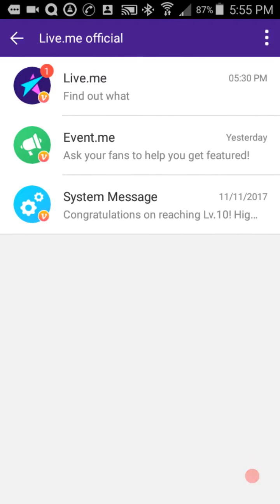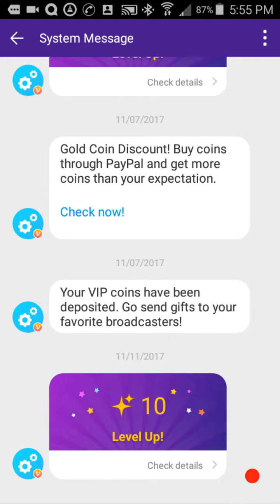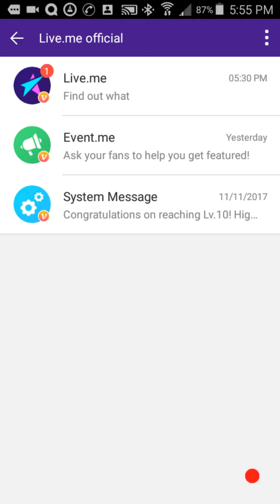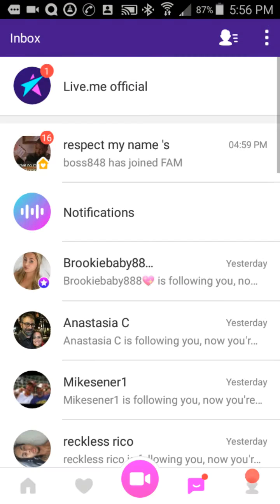The LiveMe official notifications are the system platform notifications: what's going on, events, and sometimes your leveling, where you level up or you gain something, or something inside their system that they have control over, that they'll notify you of. Everything else is, of course, just like a message center.